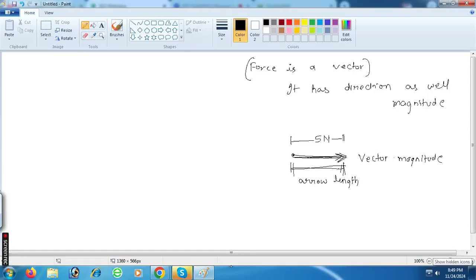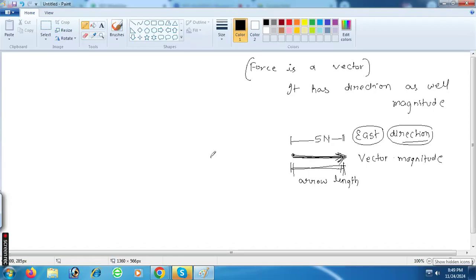Can you understand this? And the direction is east direction. You should understand a force is a vector quantity, and a vector is basically shown by an arrow. Understood?